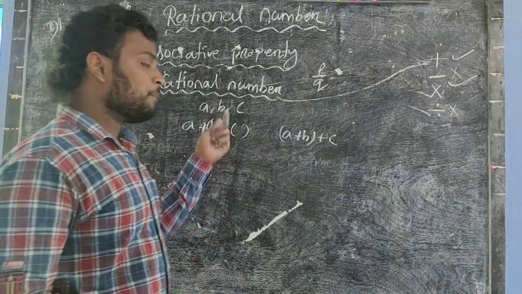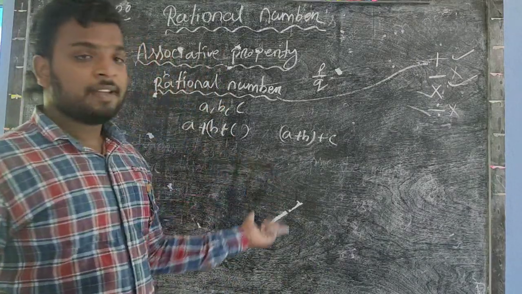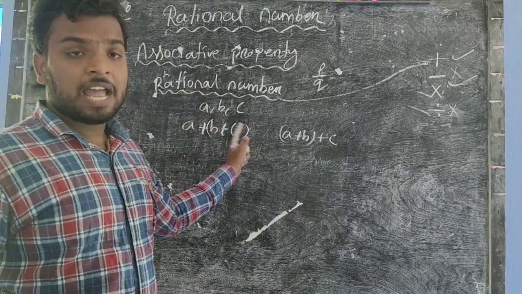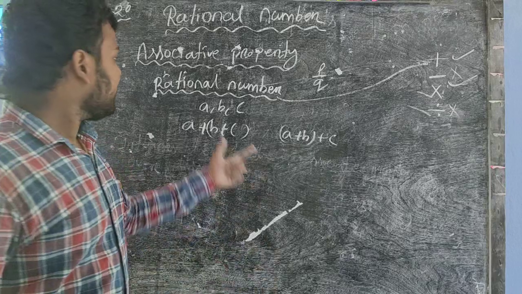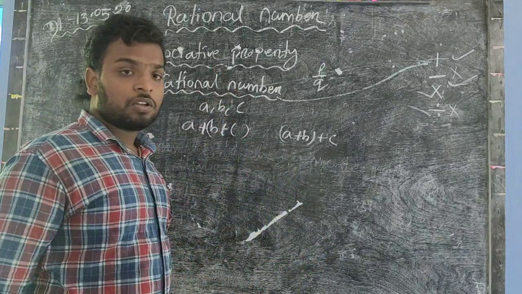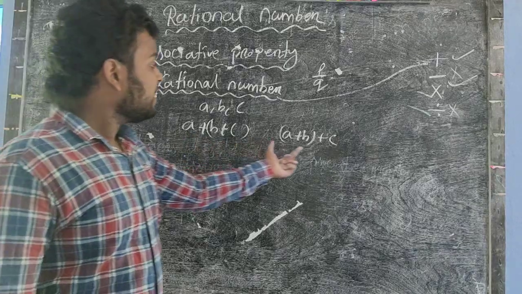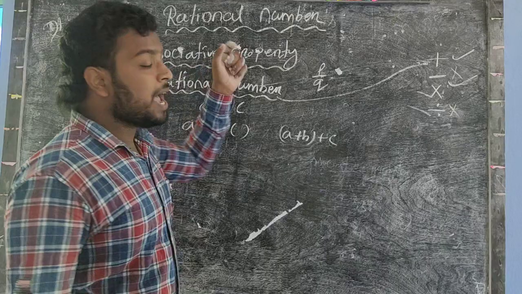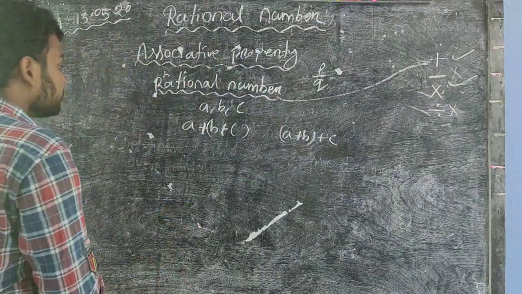Similar to the whole number case. In this case, A, B and C are three rational numbers. So if the value of LHS is equal to the value of RHS, we say that rational numbers obey associative property. Now check by some examples.